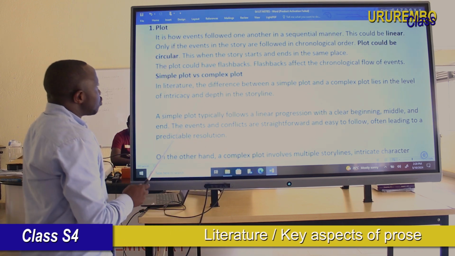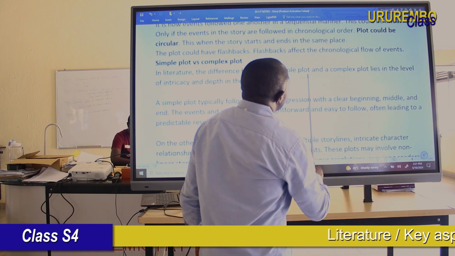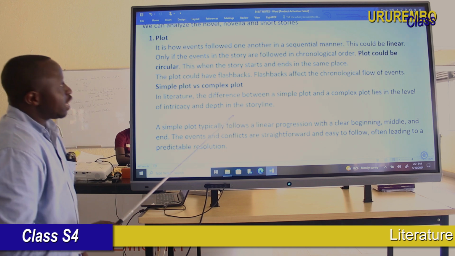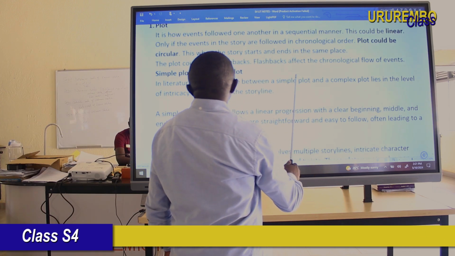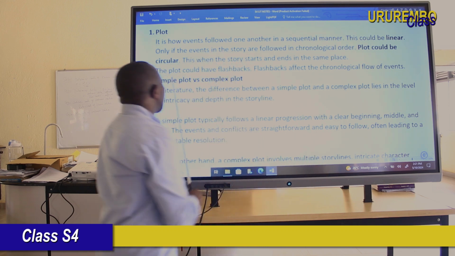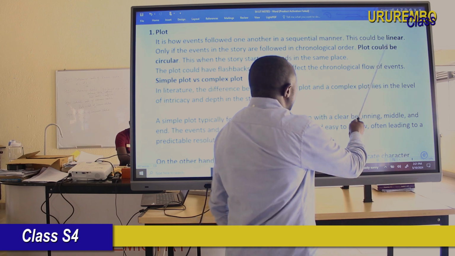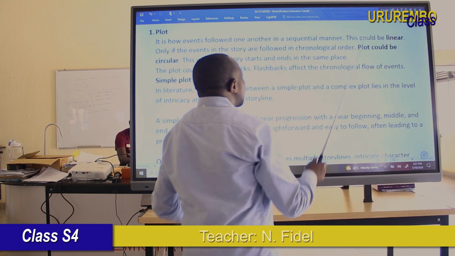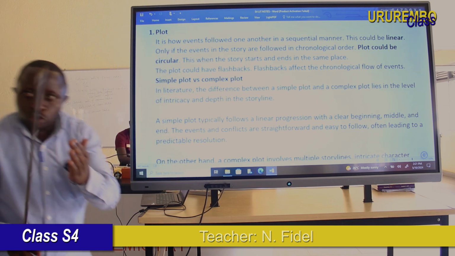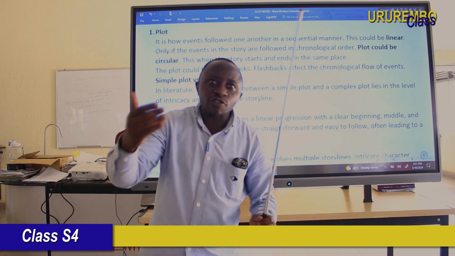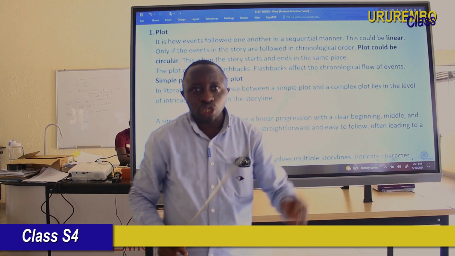And then, dear student, we have types of plot. We have linear plot and circular plot. It is a linear plot when the events in that story follow one another chronologically.